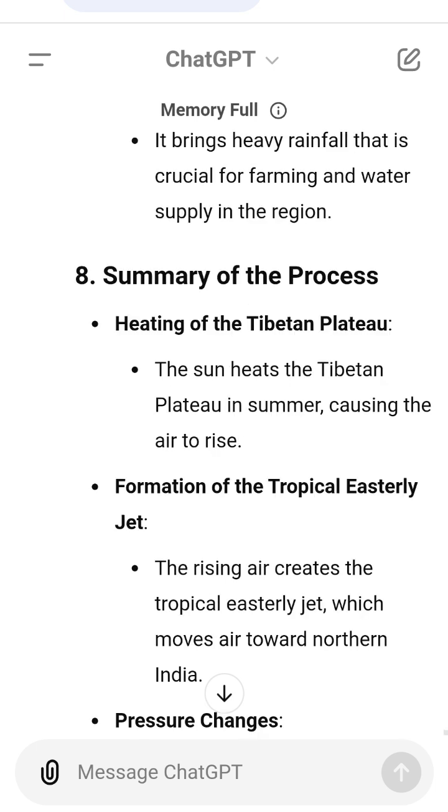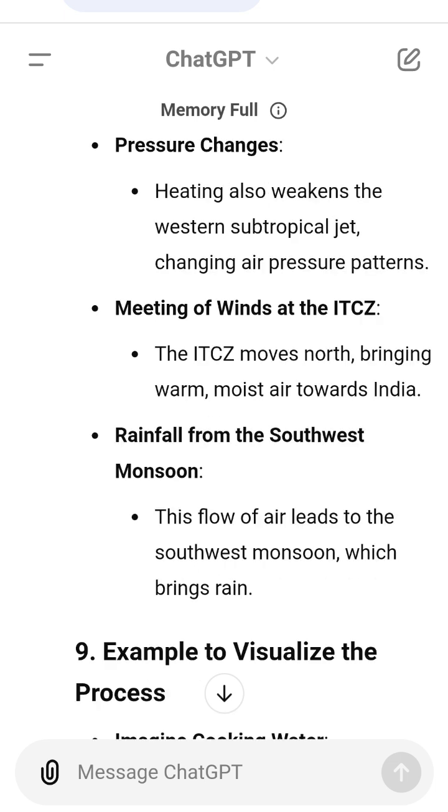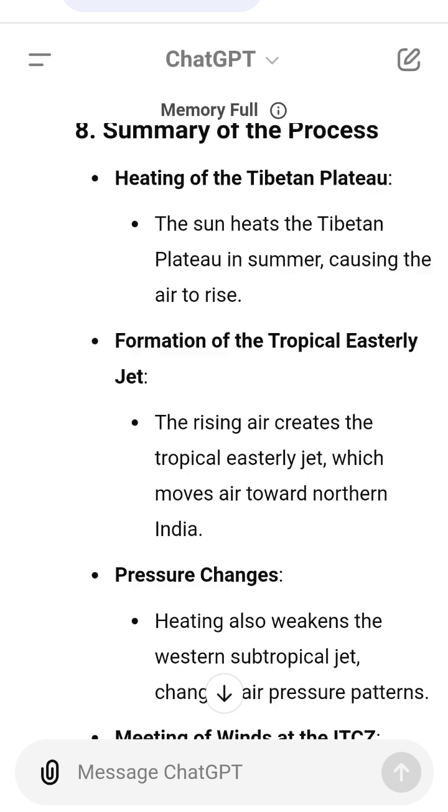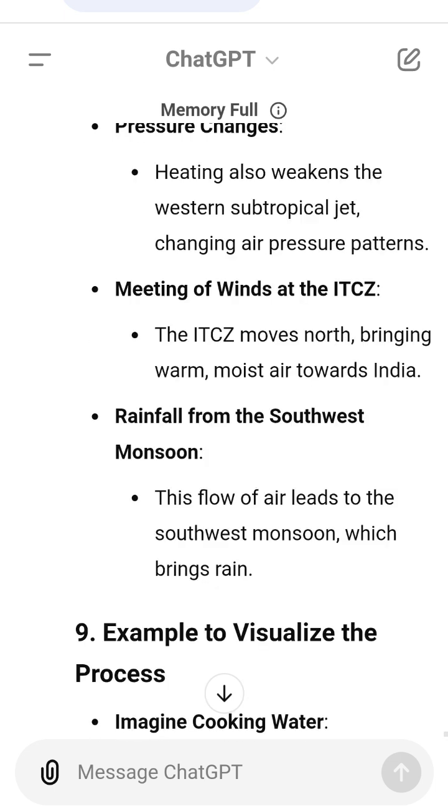Conclusion. The Tibetan Plateau plays a crucial role in creating the southwest monsoon by heating up and affecting air movements. This process is important for bringing rain to India, which is vital for agriculture and water resources.